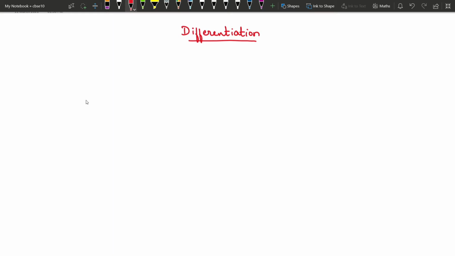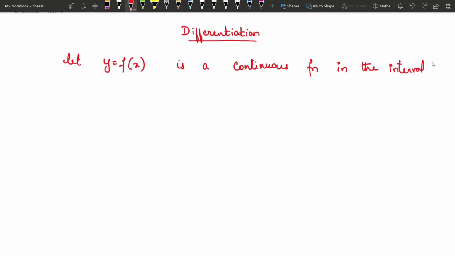First, you already know what differentiation is. Differentiation is the rate at which a function changes. I'll just give you a brief introduction. Let y equals f of x be a continuous function in the interval a comma b. Only if it is a continuous function will you be able to differentiate it, which you have already learnt in the previous class. So if y is equal to f of x is a continuous function in the interval a comma b, then